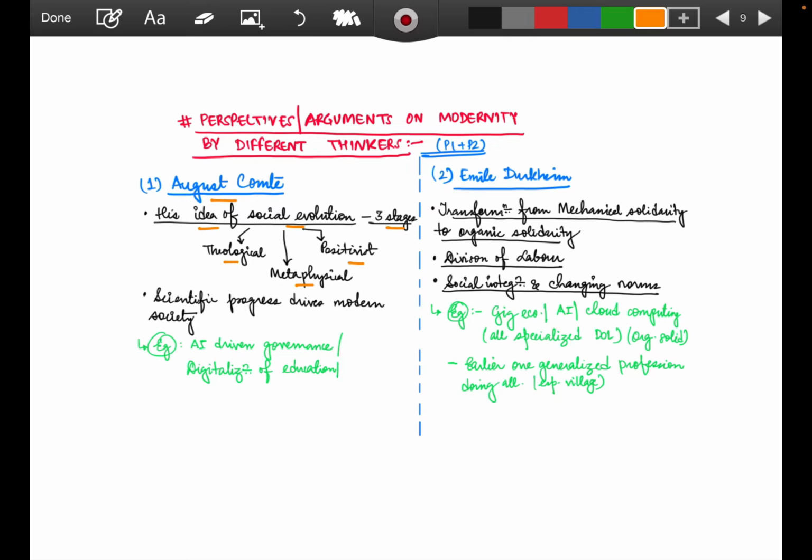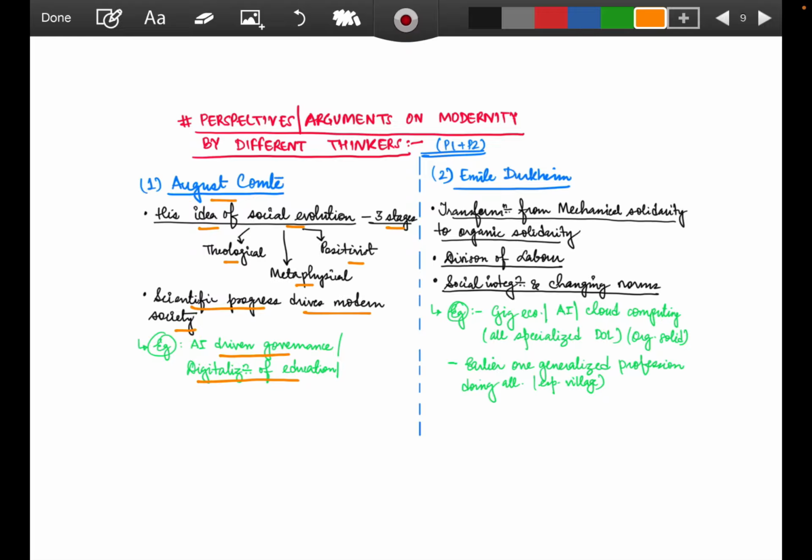Theological talks about the religious angles, metaphysical is questioning, and positivist is talking about the rational angles. So in this way, he talks about the three stages of evolution. Scientific progress drives modern society. Like we can take the example of AI-driven governance or digitalization of education. This idea can be linked with Auguste Comte's idea.